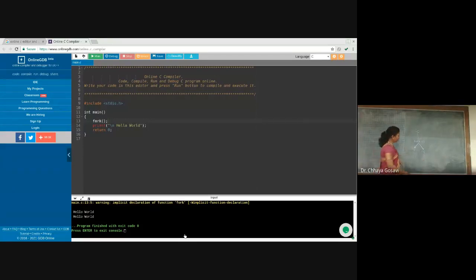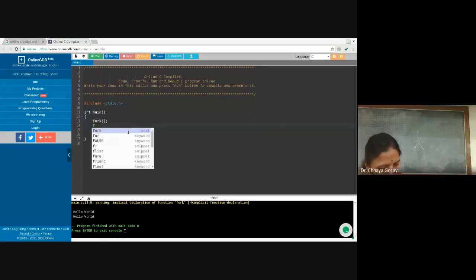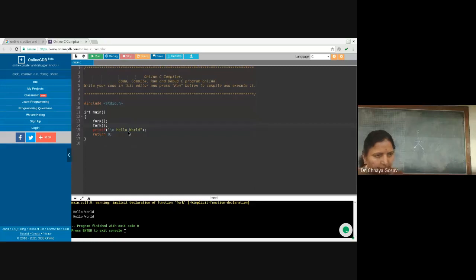So if I use one more fork, what will be the output? Here, if I use one more fork command, what will be the output? How many times will it print hello world? So this C program is fork and printf statement.